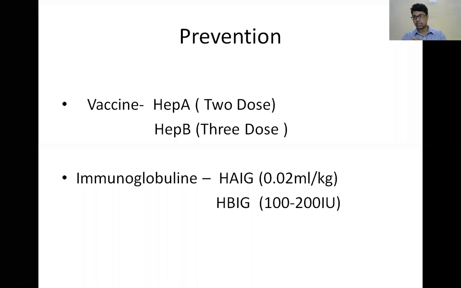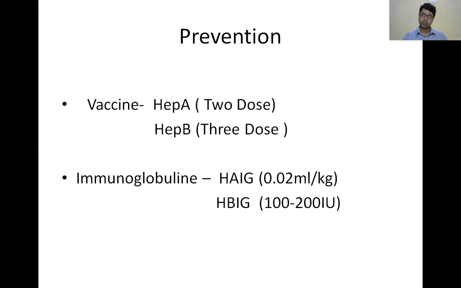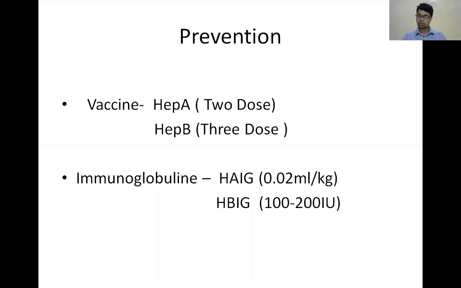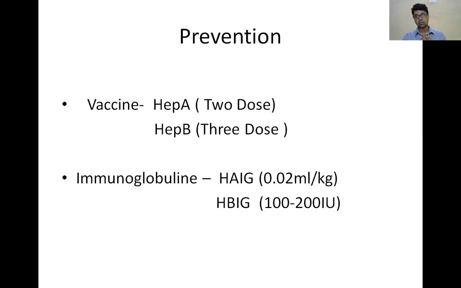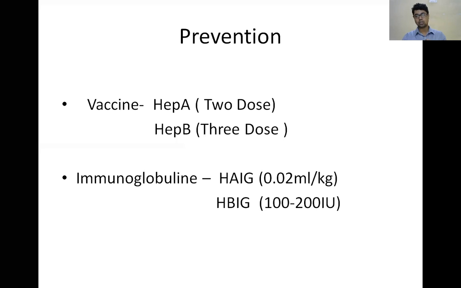Suppose older children, that is pre-exposure, post-exposure. Those between 1 year to 40 years, always they should take the vaccine with immunoglobulin. But for those above 40, immunoglobulin is a must. Even if not the hepatitis vaccine, they should take immunoglobulin. What is the dose of immunoglobulin? Here the adult dose of immunoglobulin is 1000 to 2000 international units. But in children, it is 30 to 50 international units per kg. And you have to give it within 48 hours.